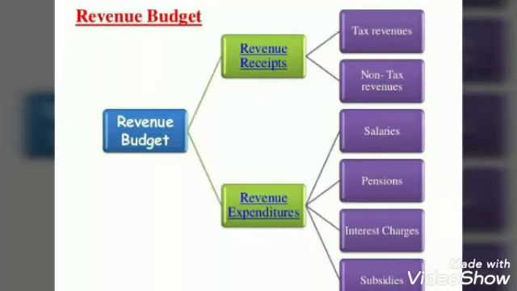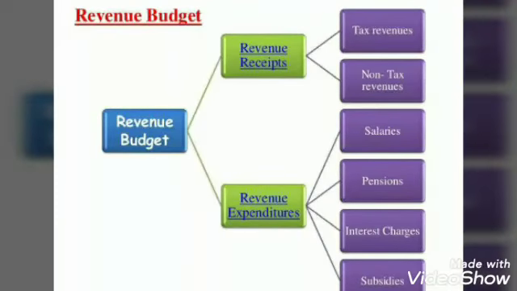Now, when the revenue budget of the government is in bad shape, let's say when revenue expenditure is greater than revenue receipts, that means what the government receives in the form of revenue is less in comparison to the expenditure, where government expenditure is more than the revenue which the government collects.